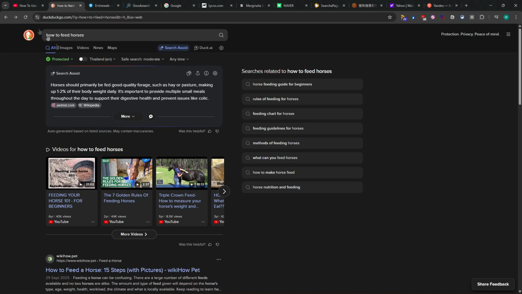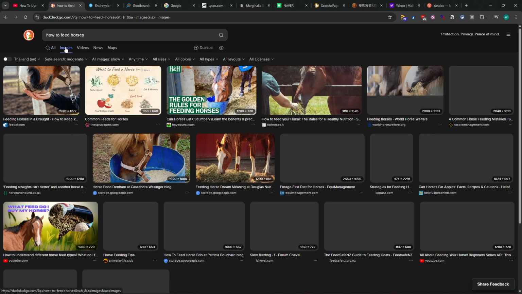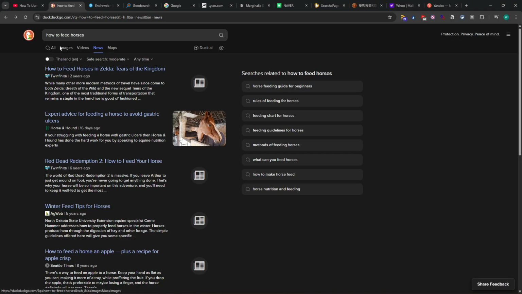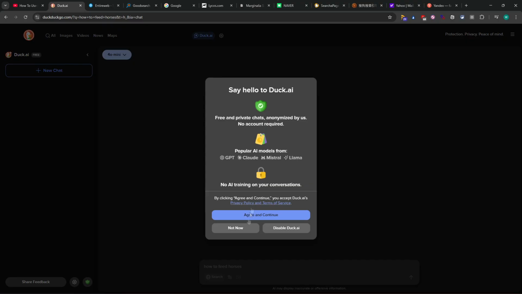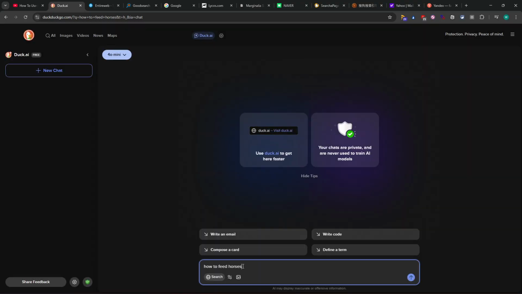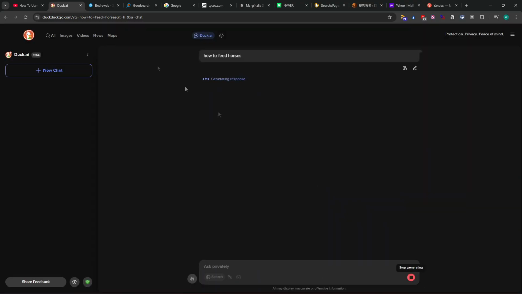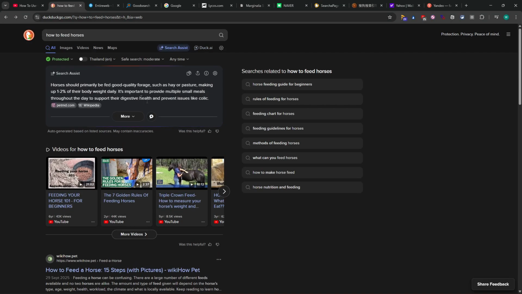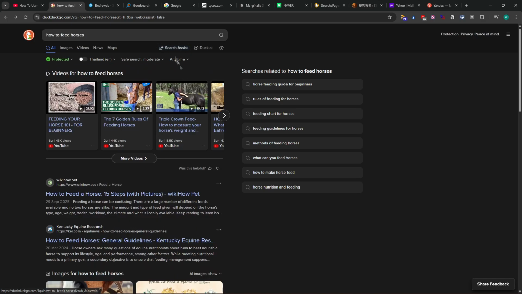It's my second favorite. I like Google, but I think DuckDuckGo is really great, and it's very fast, especially if you search between some of it. I really love it. And there's Duck AI. Duck AI will allow us to use it. So I will agree and continue, and then we can just ask our stuff here, and it will just display. I don't know much about the model, but still it will just use the search assistance.